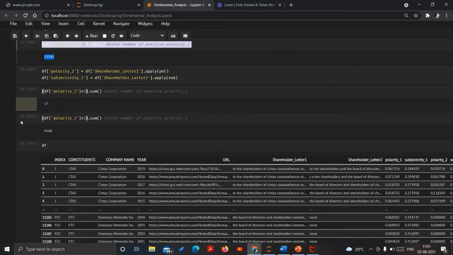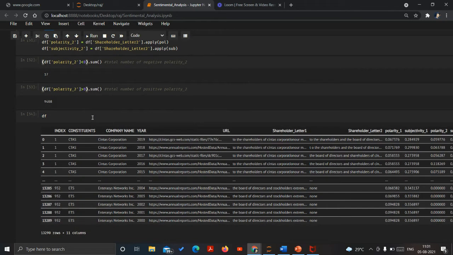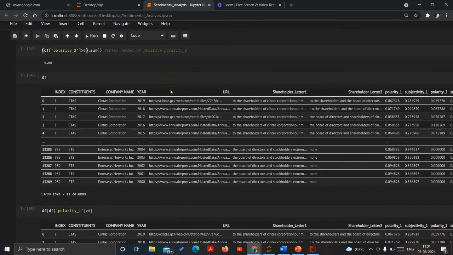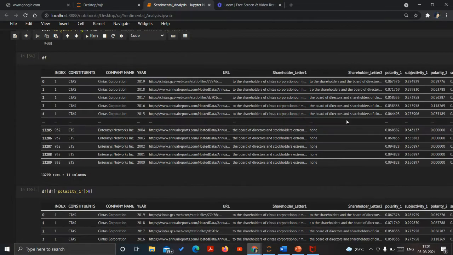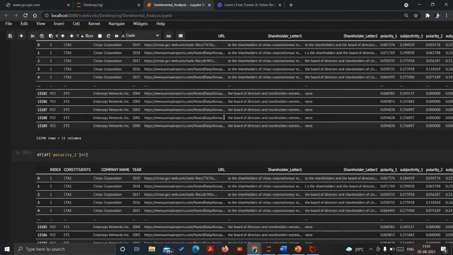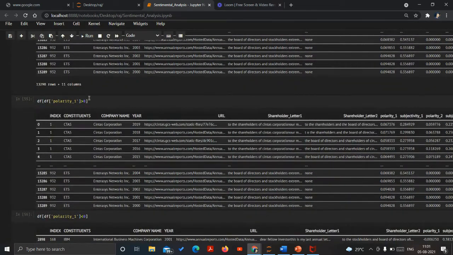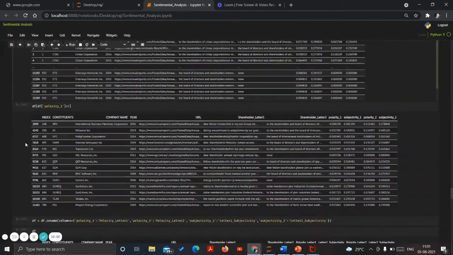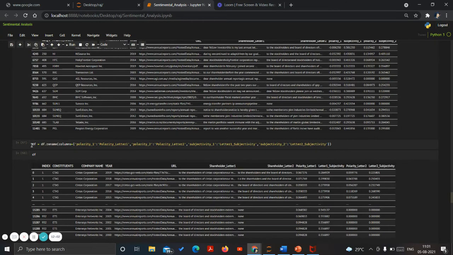Likewise we apply it for letter 2 as well, and once applied we have successfully added the columns polarity 1, subjectivity 1, polarity 2 and subjectivity 2. Then we can abstract the data as per our need, for positive or negative if we want to.